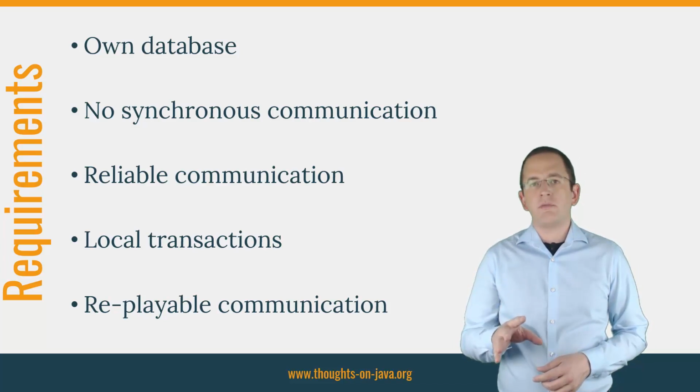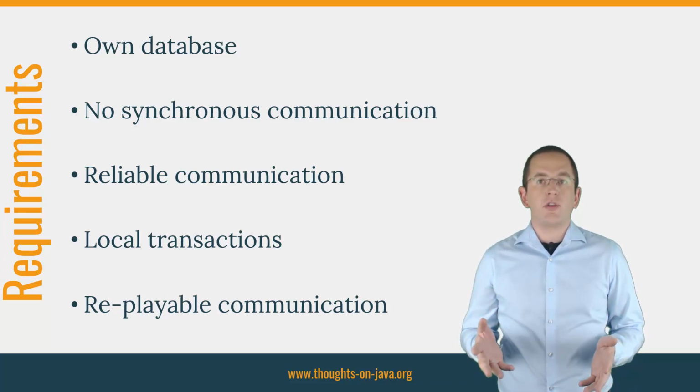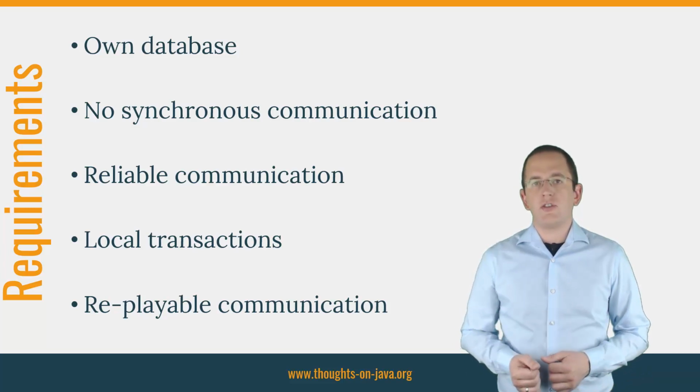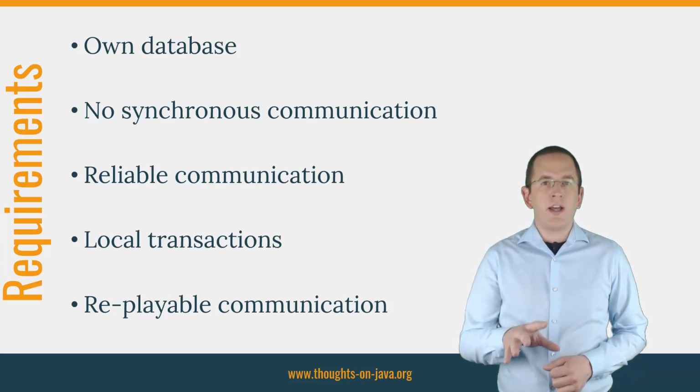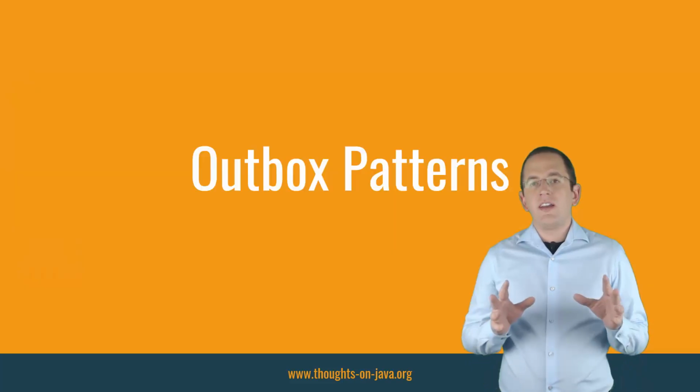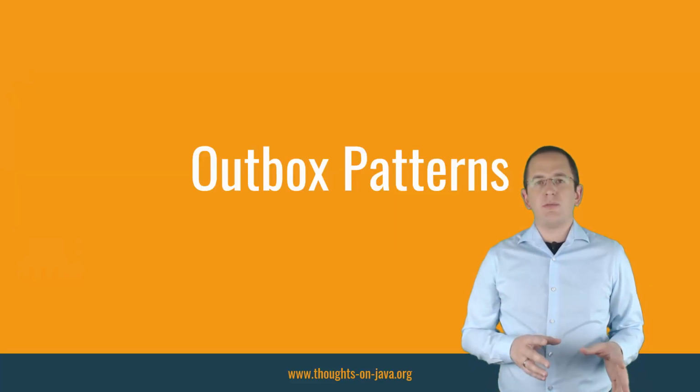If you want to fulfill all 5, or at least the first 4 requirements, you might feel like you are in a tough spot. You obviously need an asynchronous form of communication between your services, for example, Kafka as a messaging solution. But how do you reliably get your messages to the message broker without using a distributed transaction? That's where the outbox pattern comes into play.